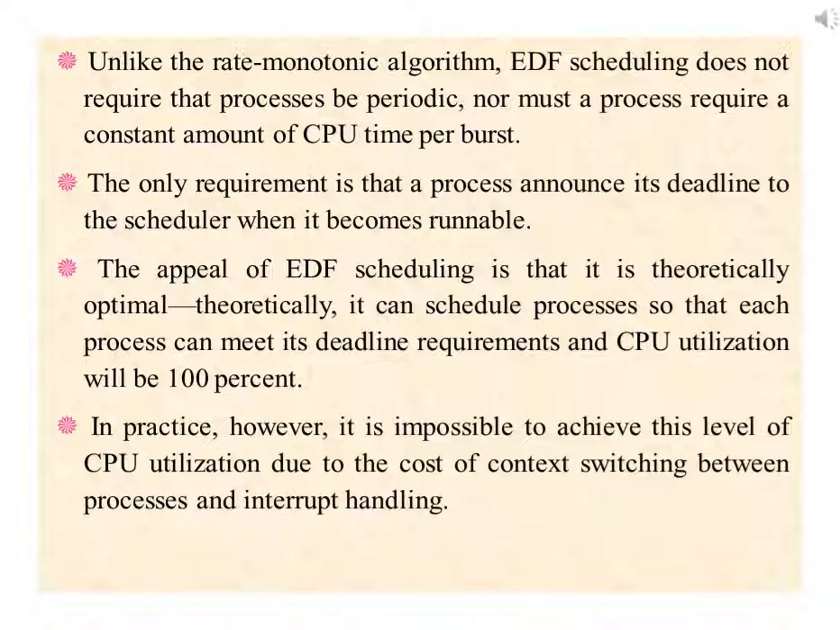Unlike the rate monotonic algorithm, EDF scheduling does not require that processes be periodic, nor must a process require a constant amount of CPU time per burst. The only requirement is that a process announces its deadline to the scheduler when it becomes runnable. The appeal of EDF scheduling is that it is theoretically optimal. Theoretically, it can schedule the processes so that each process can meet its deadline requirements and the CPU utilization will be 100%. In practice, however, it is impossible to.